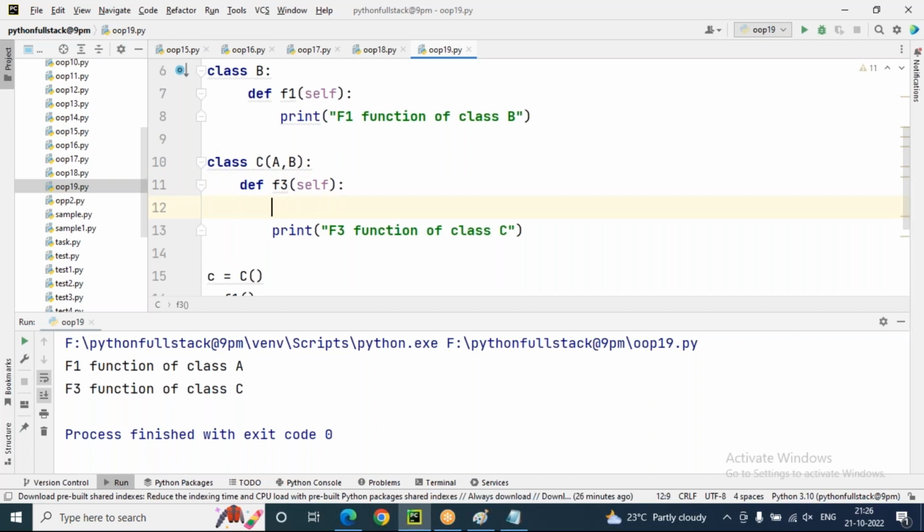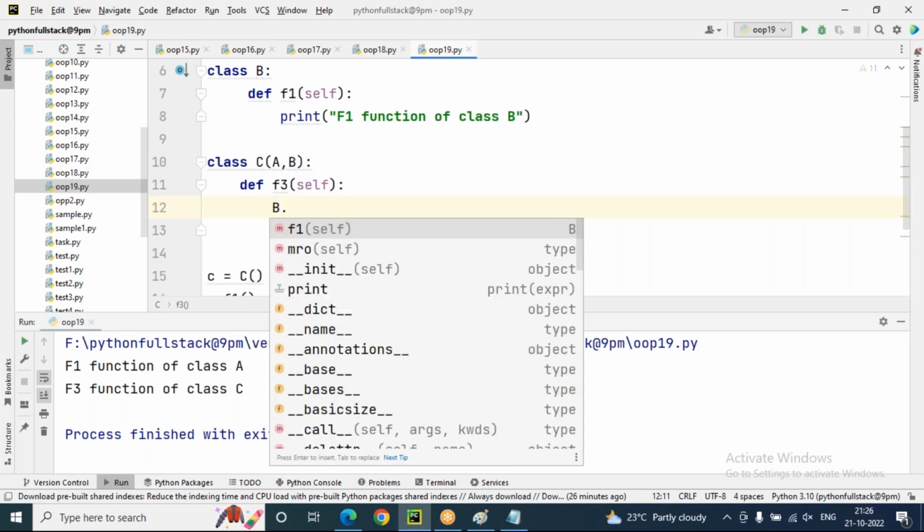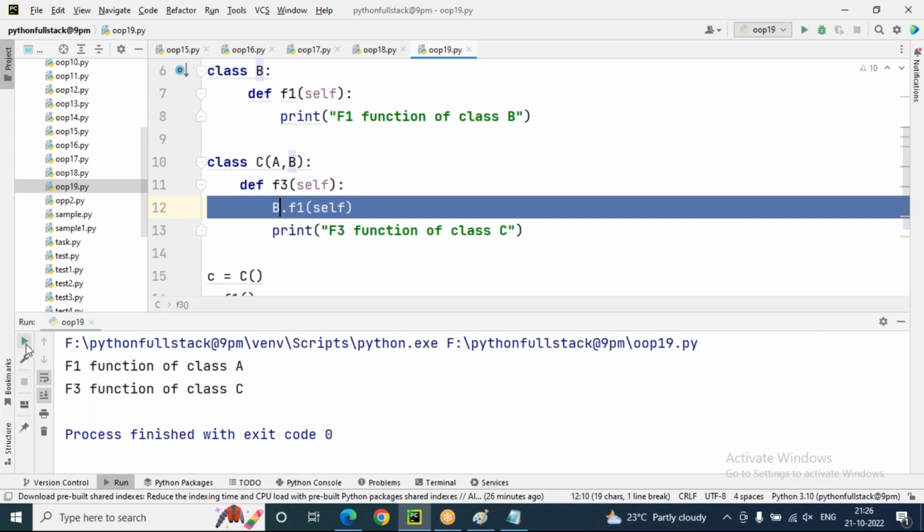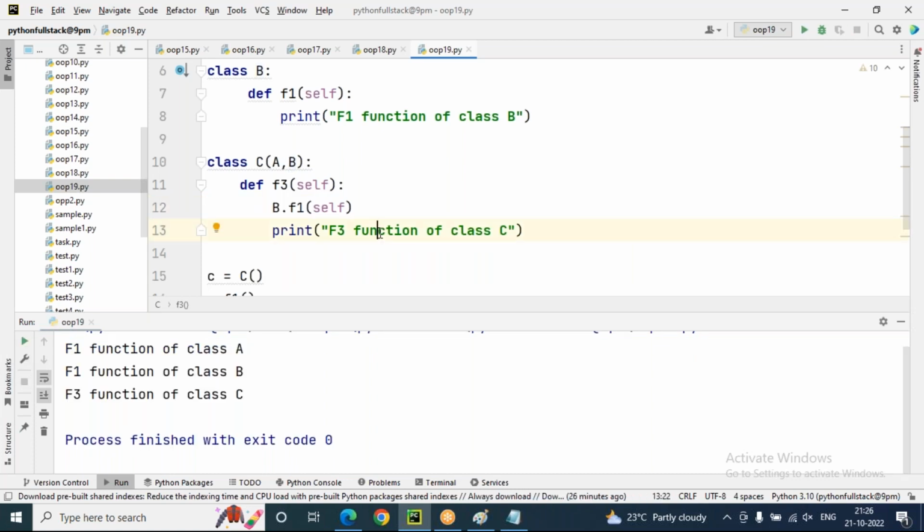Inside the F3 function, which class function are we missing? The B class F1 function. We call it there, and this time we'll get the B class F1 function also through the F3 function. So though both base classes have the same function, we can still access that function from A and from B, but one of them we can access only through the derived class function, that is B dot F1 inside F3. So this is multiple inheritance.